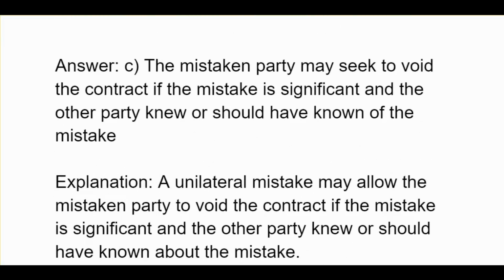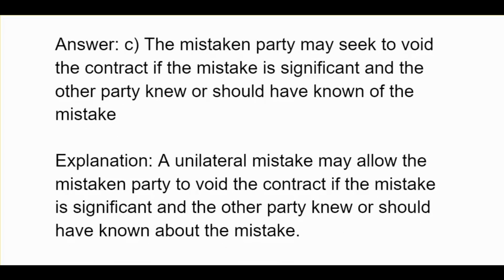C. The mistaken party may seek to void the contract if the mistake is significant and the other party knew or should have known of the mistake. A unilateral mistake may allow the mistaken party to void the contract if the mistake is significant and the other party knew or should have known about the mistake.